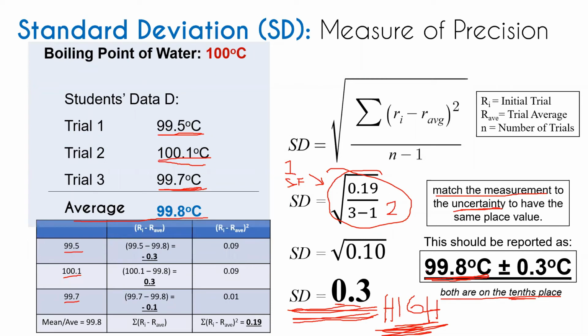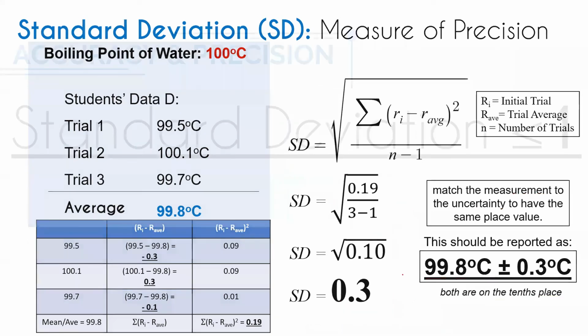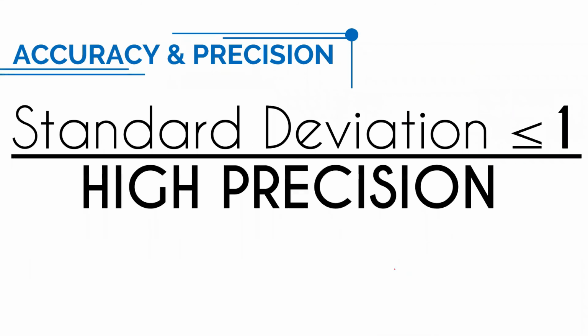Okay? So I repeat: if the percent error is less than or equal to negative 5.0%, then it is high accuracy. If it is greater than 5.0%, then it is low accuracy. And if the standard deviation is less than or equal to 1, then it is high precision. But if the standard deviation is greater than 1, then it is low precision.